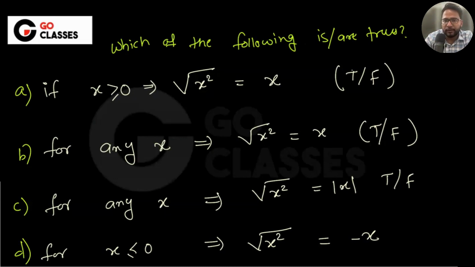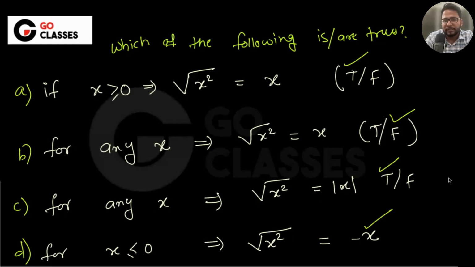Let's just check it. So A is saying that if x is positive, you can definitely take it out. So that's true. If you say for any x, can you take it out? No, that's false, right? For any x, can you take it out and take the mod x? Yeah, that is true. For negative, you can take it out and it will be mod x, right? So these all are true.